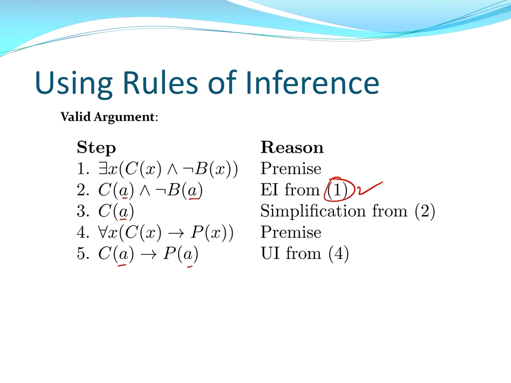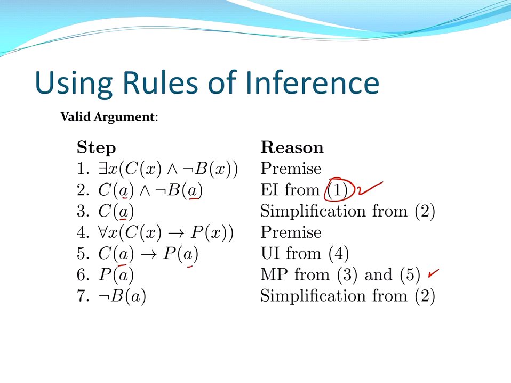And now we have in 3 and 5, it looks like we can do modus ponens to conclude P of A. So we have the implication and we have affirmed the hypothesis, so we can conclude P of A. That means A passed the exam. And remember what we're trying to conclude is that somebody's passed the exam and not read the book. So we're going to grab the negation of B using simplification from line 2, right there.